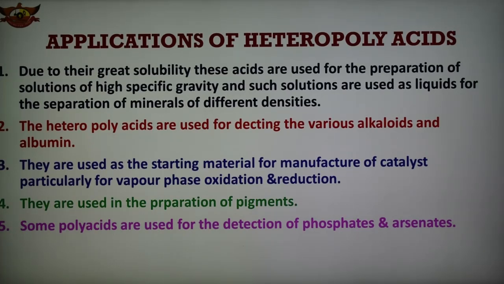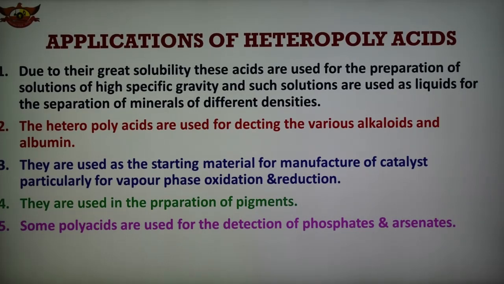For example, 12-molybdophosphoric acid and 12-tungstophosphoric acid are used for the detection of phosphate and arsenate. And the recovery of metals like vanadium, molybdenum, tungsten, uranium from their ores also involves the formation of isopoly acids. So a number of applications are there of these heteropoly acids.